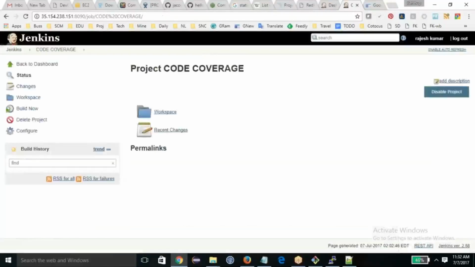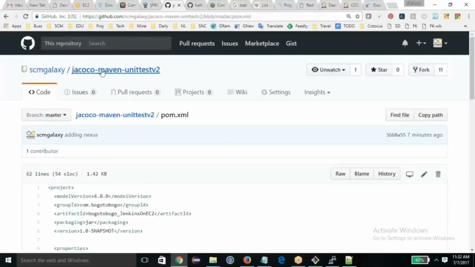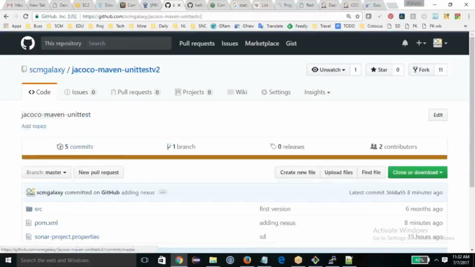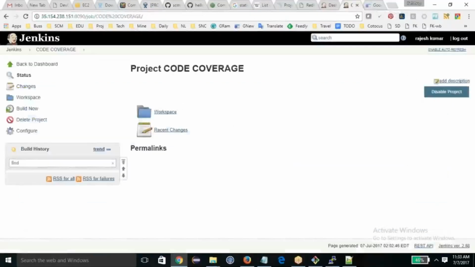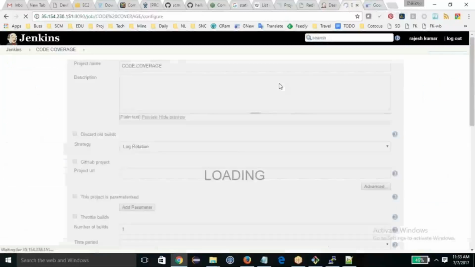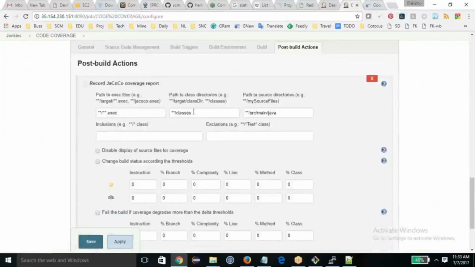Yeah, save it. So simple, because I designed this project in a certain way and I don't have to change much, so it should automatically take all the default paths. I am referring to it, so I am not finding any difficulties. But if you have a customized path, you need to spend some time configuring the right path here and there. See, this is the default path, so you'll get the exec file in the same path, classes in the same path, Java in the same path. So I designed the source code according to this. Someone has to design this whole project layout as per the requirement or change these settings. Okay, so be mindful about it.